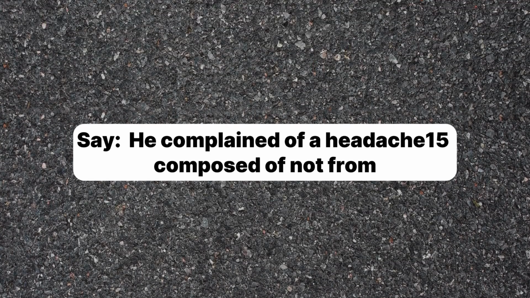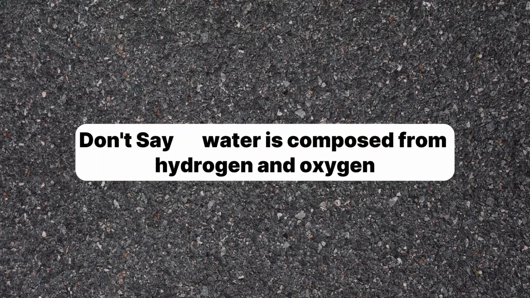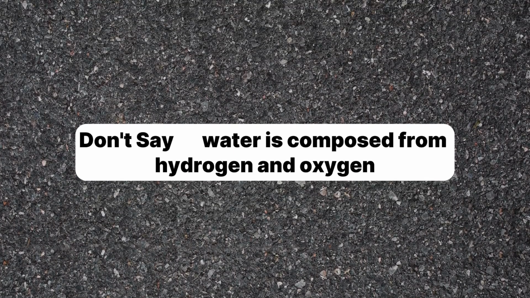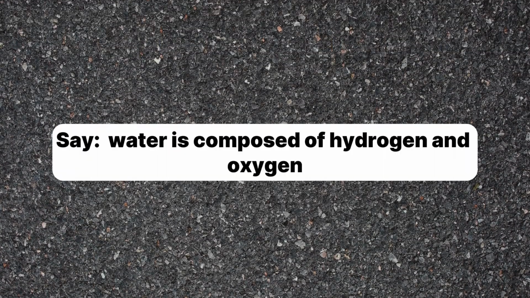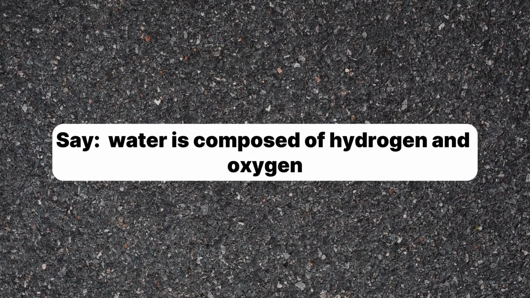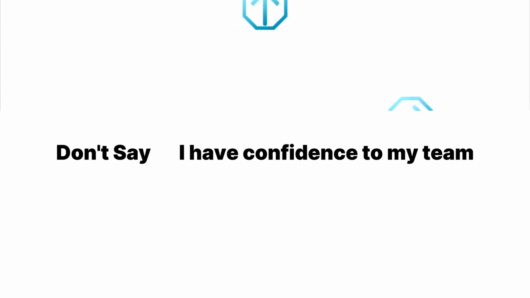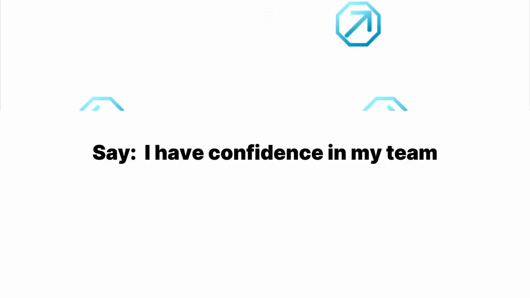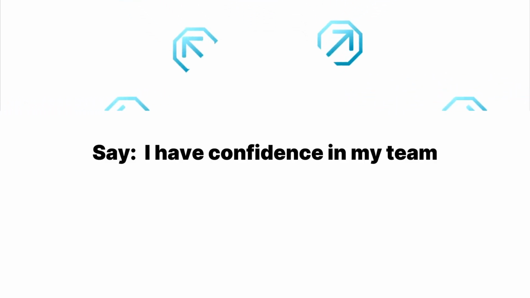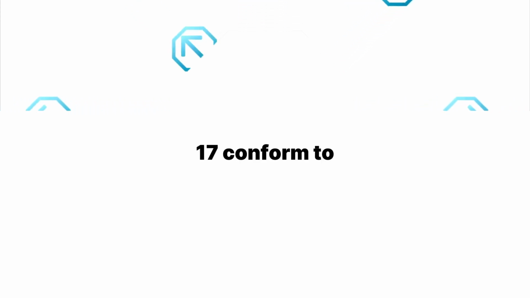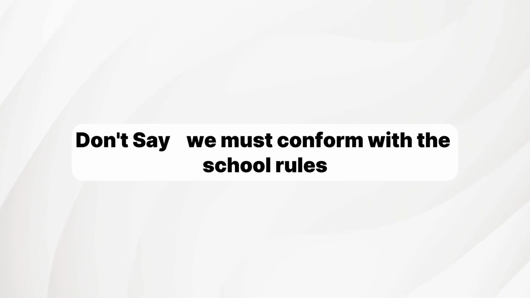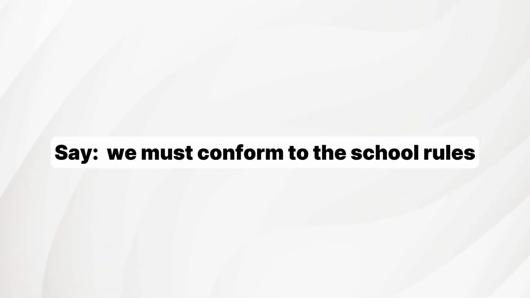15. Composed of, not from. Don't say, water is composed from hydrogen and oxygen. Say, water is composed of hydrogen and oxygen. 16. Confidence in, not to. Don't say, I have confidence to my team. Say, I have confidence in my team. 17. Conform to, not with. Don't say, we must conform with the school rules. Say, we must conform to the school rules.